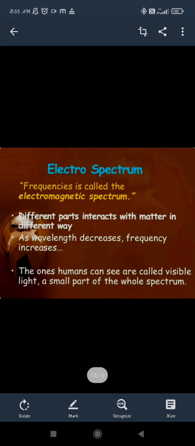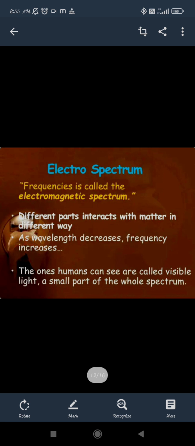Wavelength is always inversely proportional to the frequency, which means if the wavelength increases then the frequency will decrease. So we know that in the whole spectrum, with its different wavelengths or frequencies, the wavelength of 4000 to 7000 Armstrong is the only range we are able to see. So the visible range of the light is between 4000 to 7000 Armstrong. In between that we can see the range of the light that is visible to us.